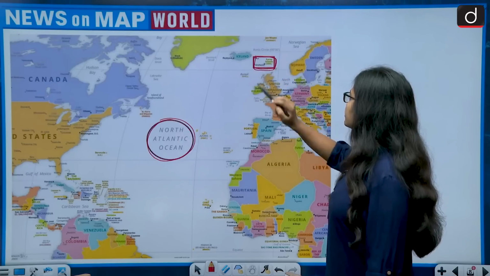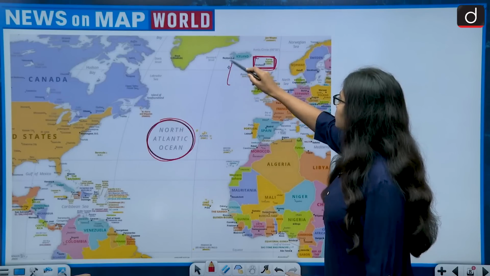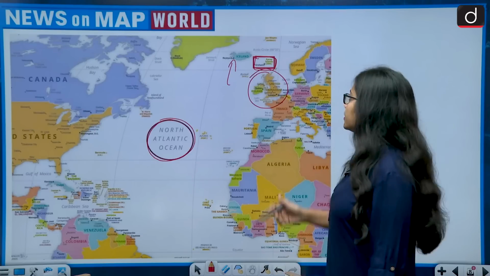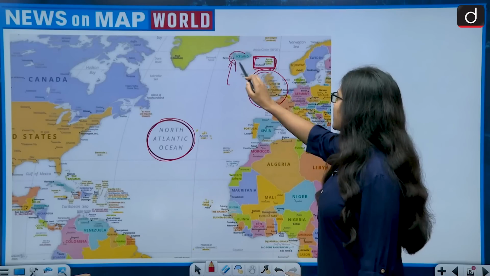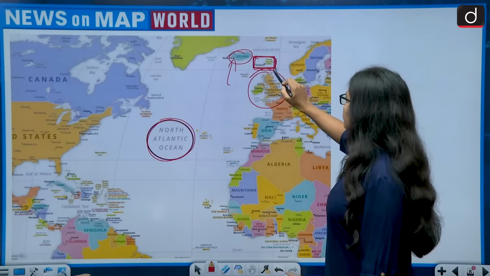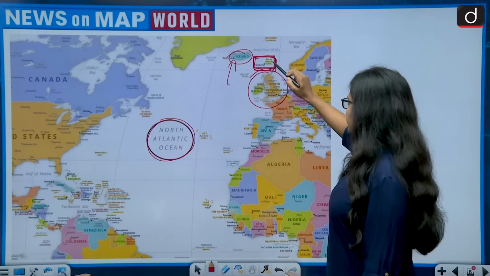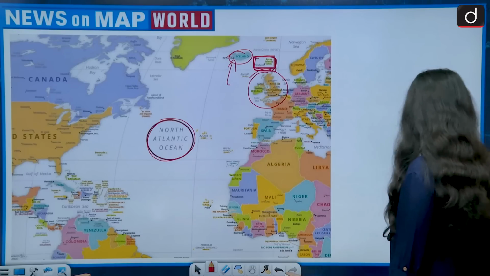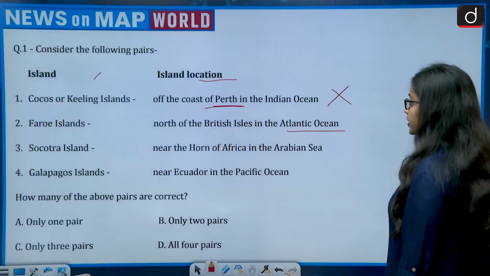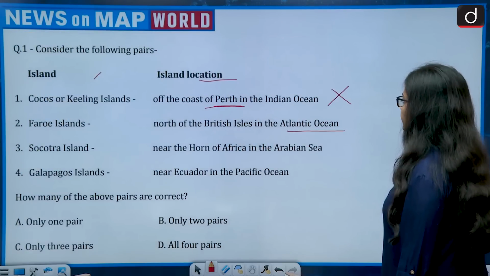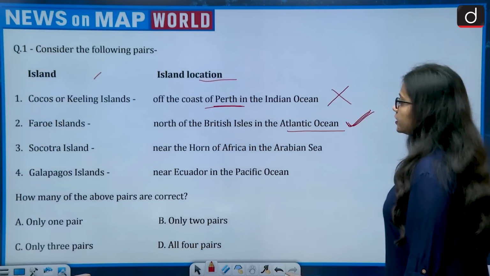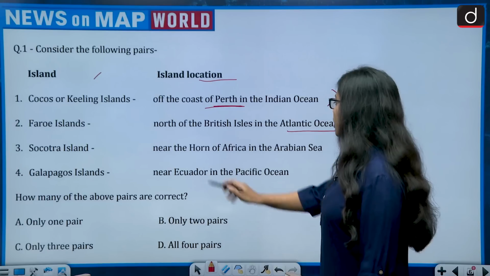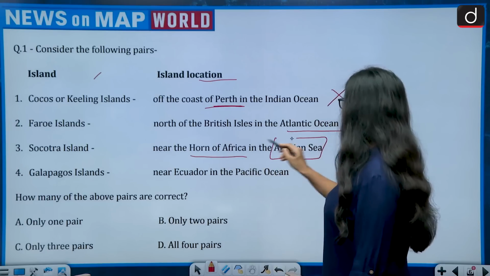And the Faroe Islands is situated to the north of the United Kingdom, that is, the British Isles, and it also has islands near it. So Faroe Islands is situated to the north of the British Isles in the Atlantic Ocean. This is correct. Third is Socotra Islands, near the Horn of Africa in the Arabian Sea.